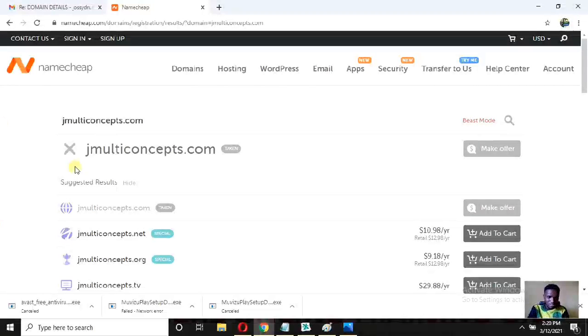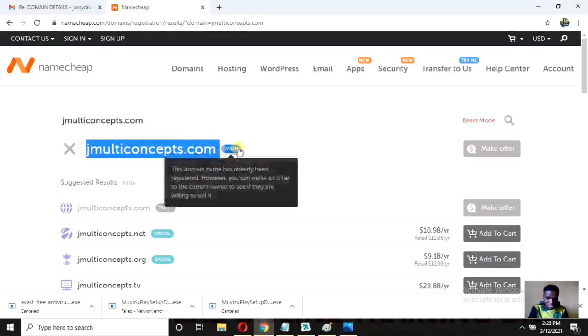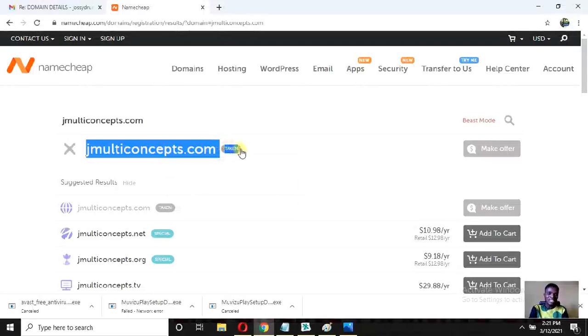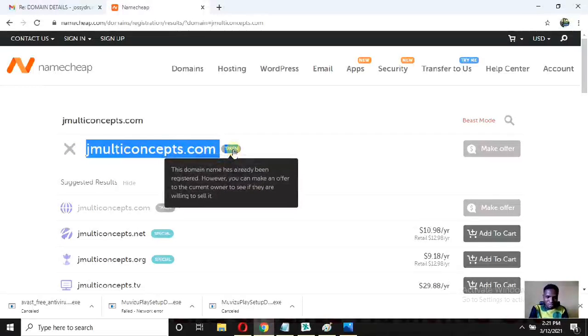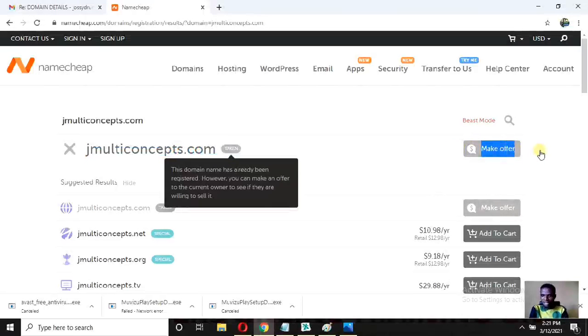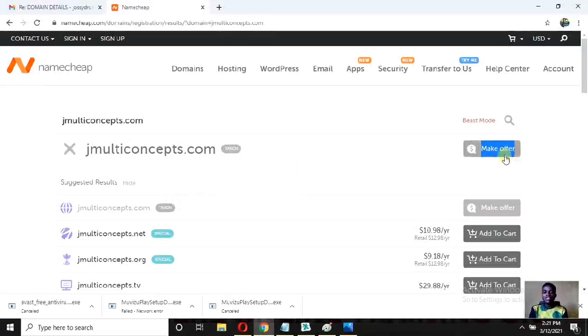Now if you look at your screen, you will see J Multi-Comset has been taken. So this is our website, the jmulticomset.com website. If you see, I've highlighted it. What did it say? It said this domain name has already been registered. However, you can make an offer to the current owner to see if they are willing to sell it. Guys, what does this mean? Make an offer. You can see the make an offer here. Now, what does this simply mean?